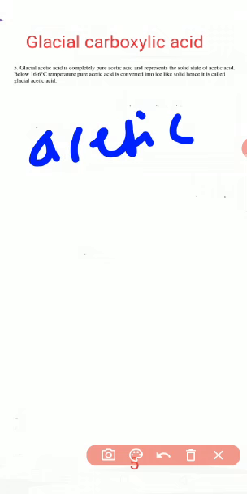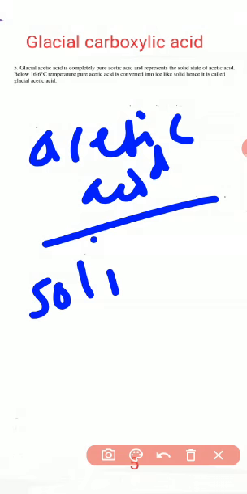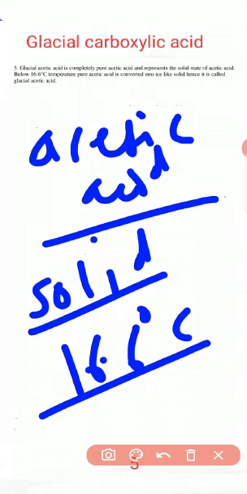And the last property is related with glacial acetic acid, that is, acetic acid. Glacial acetic acid is completely pure acetic acid, and it is in solid state below the temperature of 16.6 degrees Celsius. Below 16.6 degrees Celsius, pure acetic acid is converted into ice, or we may say glacial acetic acid.